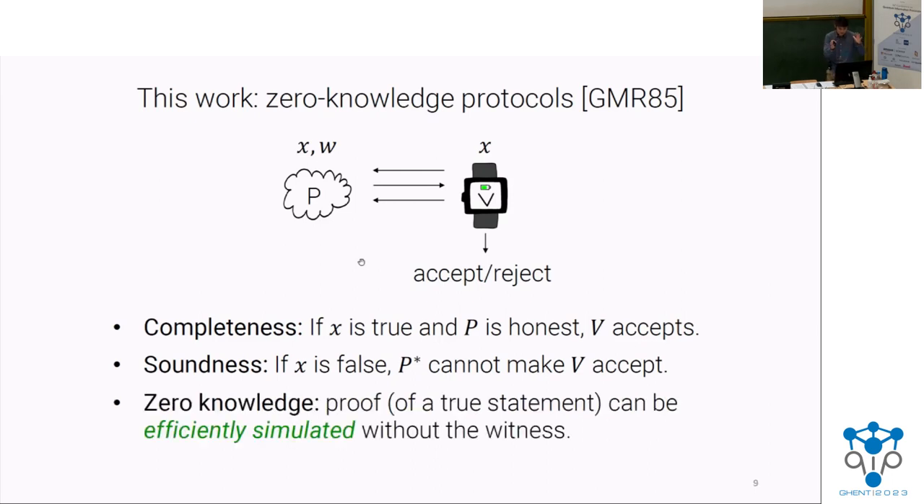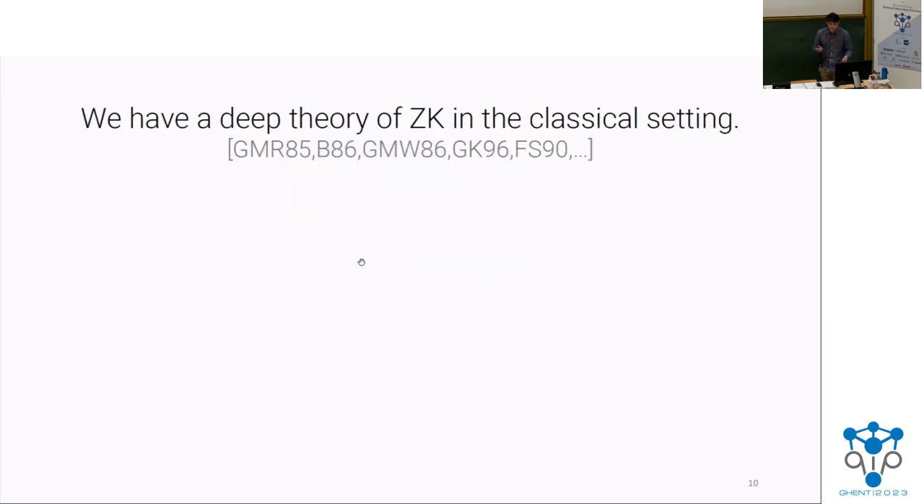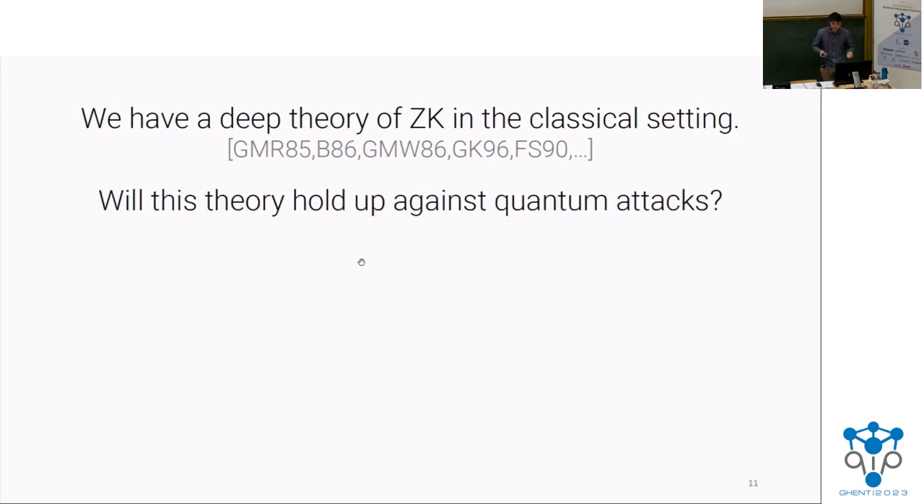And the defining property of zero knowledge is that the verifier learns nothing from the interaction. This is formalized by saying that the proof of a true statement can be efficiently simulated without the witness. So we have a very deep theory of zero knowledge in the classical setting. It's something that we've been studying for almost 40 years now. And the question we're asking is, how well does this theory hold up against quantum attacks?